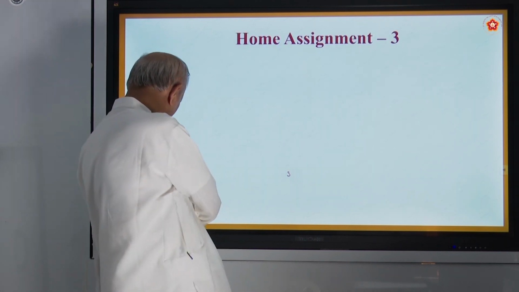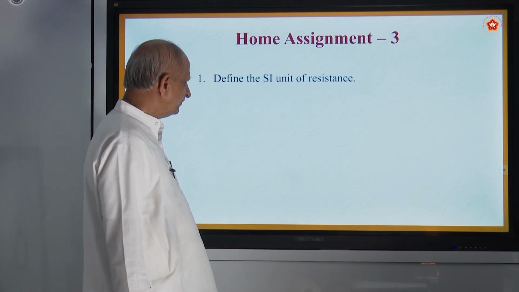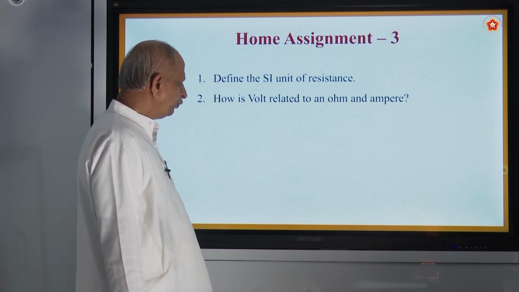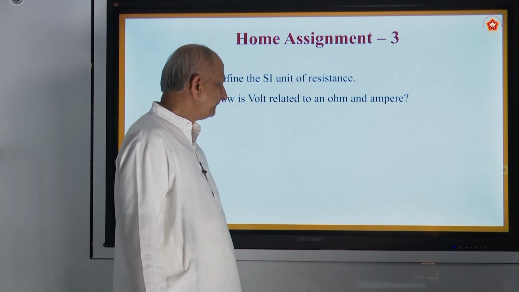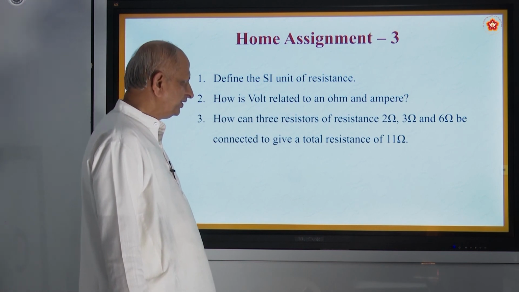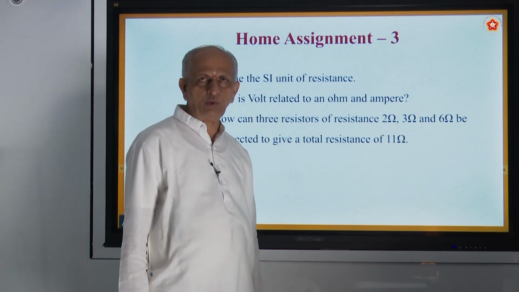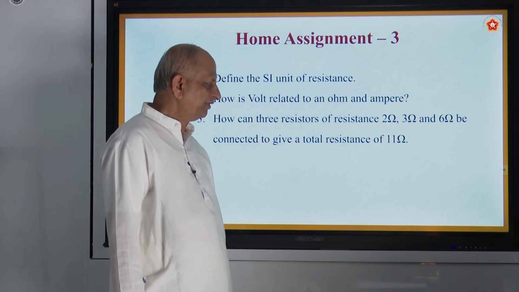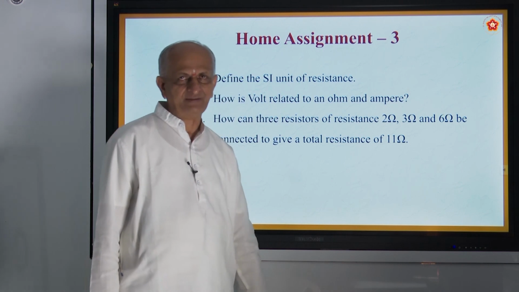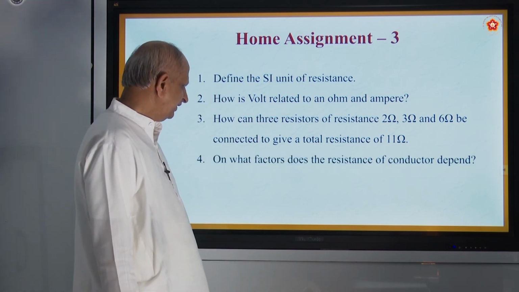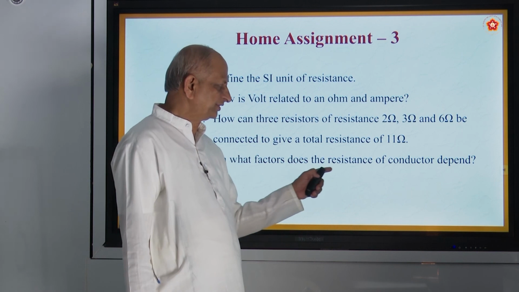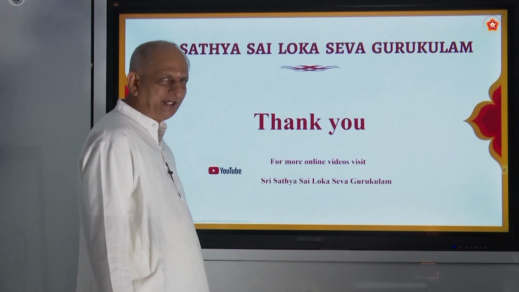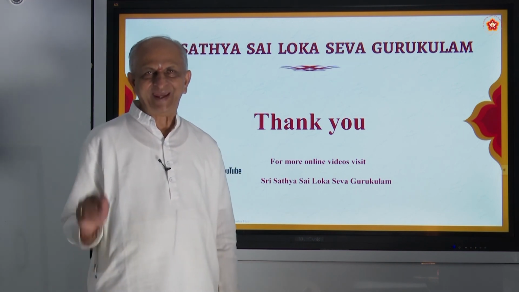And let us see some home assignment. First question, define the SI unit of resistance. How is volt related to ohm and ampere? How can three resistors of resistance 2 ohm, 3 ohm and 6 ohm be connected to give a total resistance of 11 ohm? How to get 11? And lastly, on what factors does the resistance of a conductor depend? So these are the home assignment. Come prepared. Thank you.